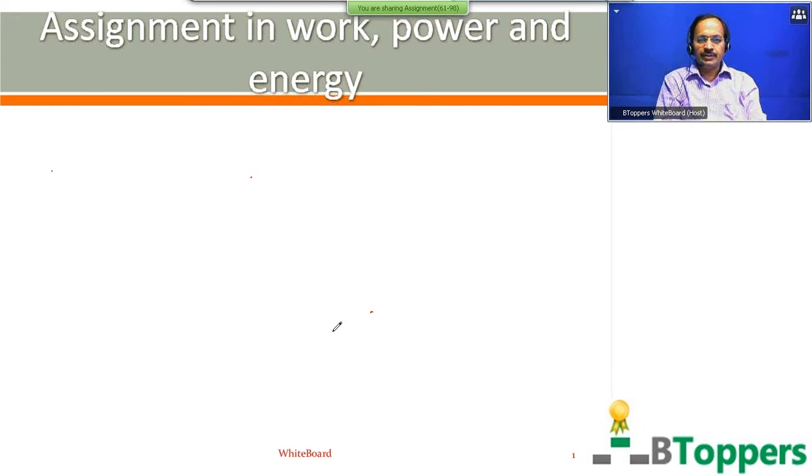So far, I have discussed questions 1 to 60 in the assignment in work power energy. So next I am going to show you the continuation for the assignment in work power energy. That means I am going to show you the questions numbering from 61 to 90 in this class.